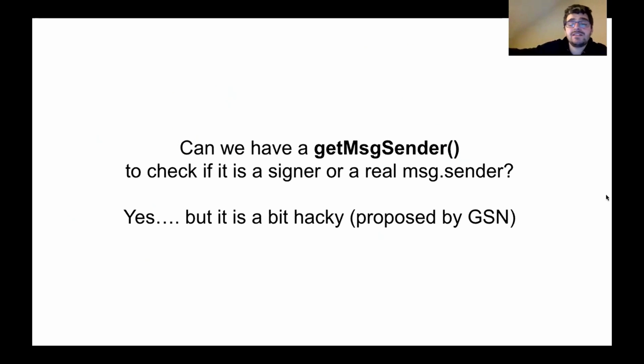I can use message.sender, I could use the signer's address, I don't care. Is there a really easy way to do that? There is a way to do it. It's proposed by the GSN, and it's a little bit hacky. So let's talk about it, okay?